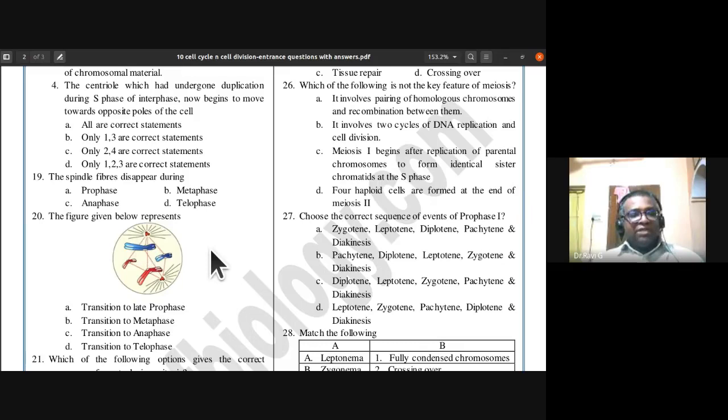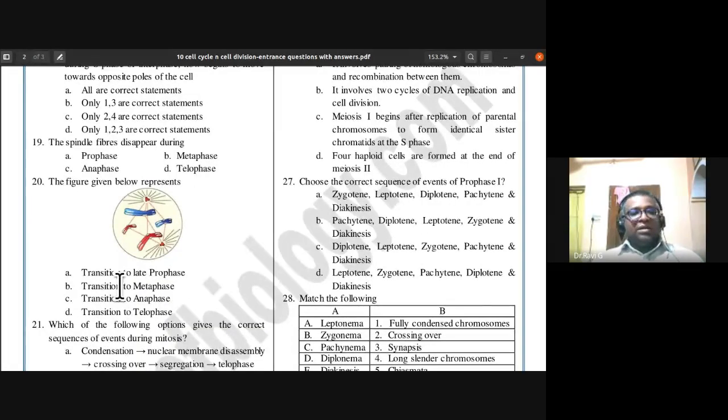The figure given below represents transition to late prophase, transition to metaphase, transition to anaphase, or transition to telophase. So the answer is transition to metaphase, before they arrange themselves on the equator. In early metaphase, the chromosomes will be freely distributed in the cytoplasm, but they will have the spindle fiber attachment.